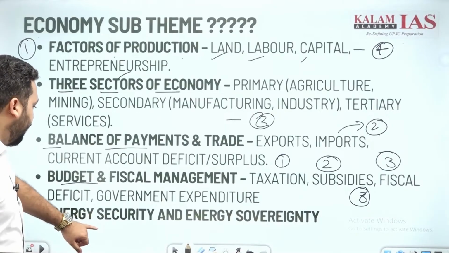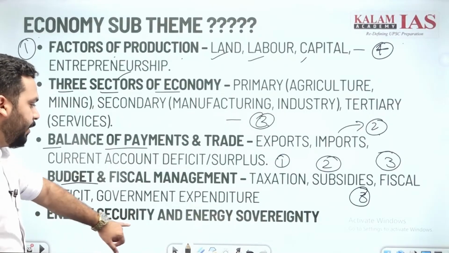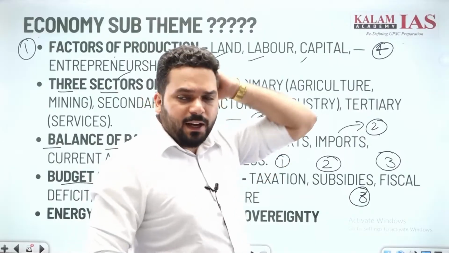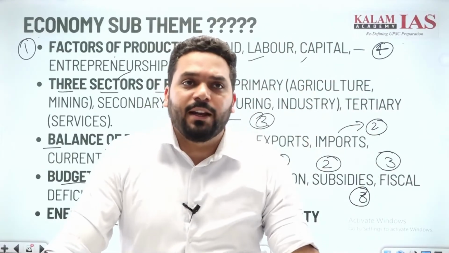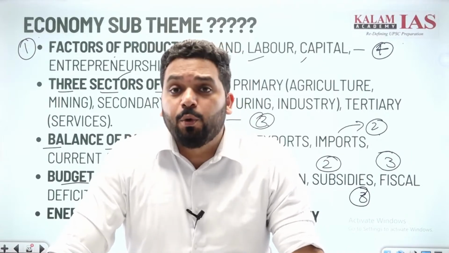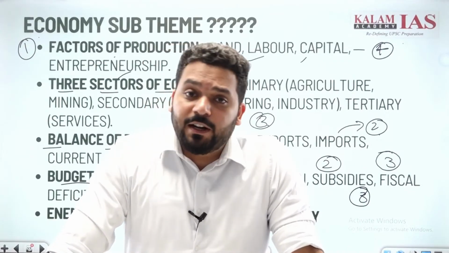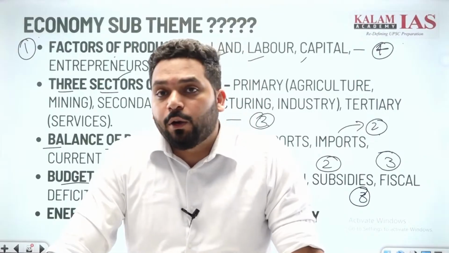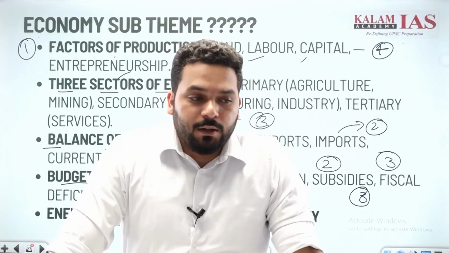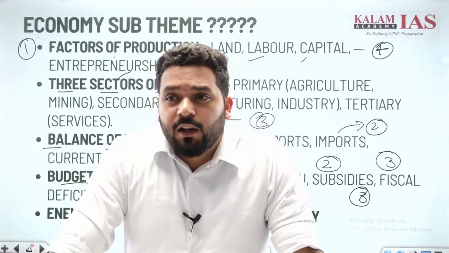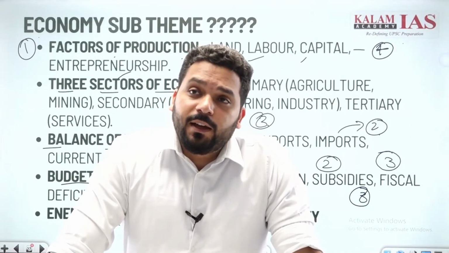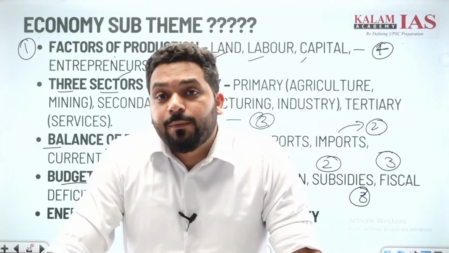Then we have government schemes and all. Energy security, energy sovereignty. For example, any kind of global disruption like the Russia-Ukraine war or Iran-Israel dispute led to disruption of energy supply of coal and crude oil, impacting price volatility, and disruption of energy supply for the country, isn't it?